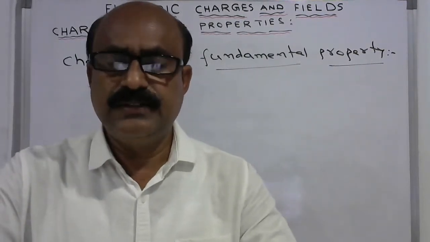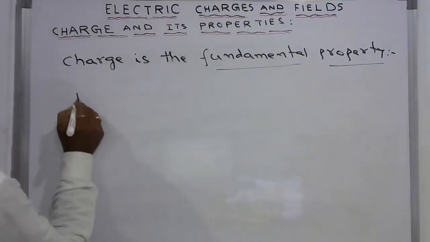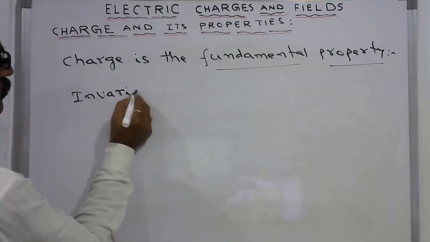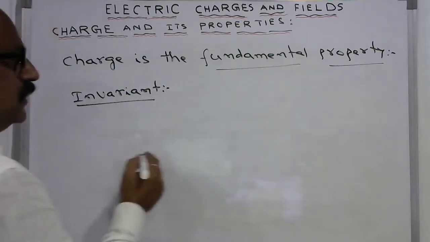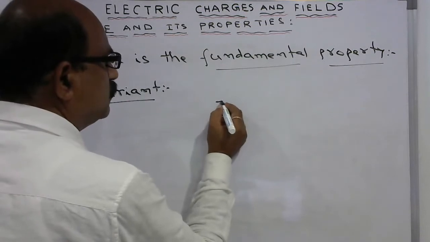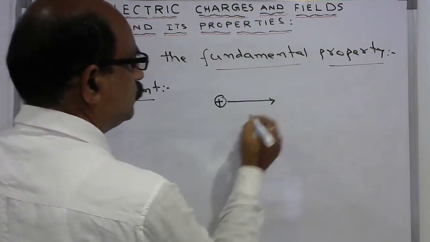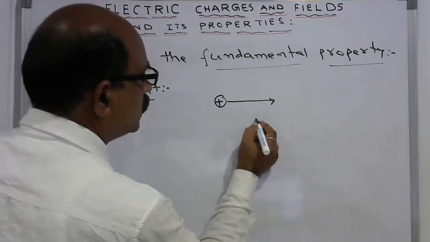Charge is invariant. Invariant means that even if a charge, say a positive charge, is moving, there will not be any change in its charge.